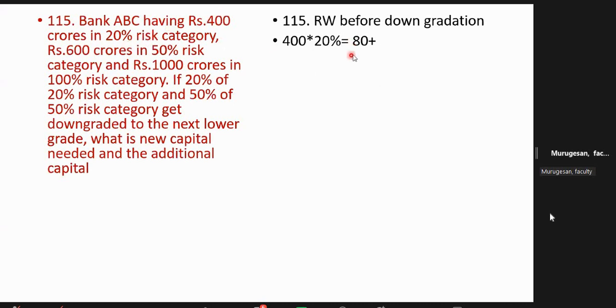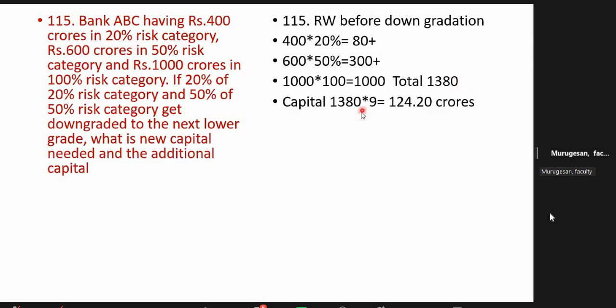400 into 20%, 80 is the risk weight. And 600 crores in 50% risk, so 300. Then 1000 crores in 100% risk, so 1000 into 100%. So the total assets are 2000 crore, but the total risk weight will be 1380. Agreed or not? Now what is the capital needed? 1380 into 9%, 124.20 is the original capital needed at this point of time.